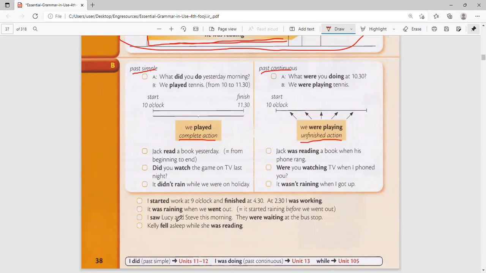I saw Lucy and Steve this morning. They were waiting at the bus stop. When you say they were waiting, meaning they had started waiting, but they had not finished, meaning the bus had not come. I saw is a complete action. Kaylee fell asleep while she was reading, while she was doing something. That means in the middle of reading. So I think you have understood the differences. Simple past tells me things that happened and finished in the past. I went to town, I cooked, I read books, finished actions. But when you say I was reading, that means you were in the middle.